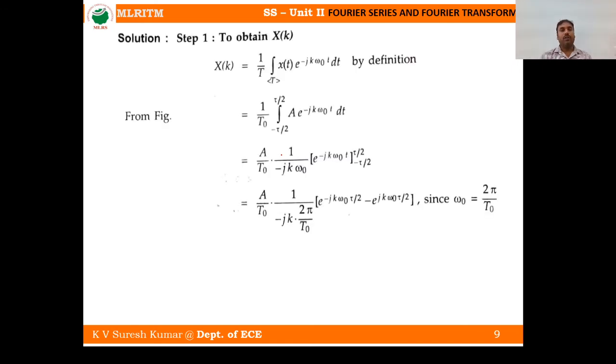Right. Now what is our aim? Our aim is to draw the magnitude spectrum and phase spectrum using the exponential Fourier series. Right. So 1 by T, this is the standard definition of the exponential Fourier series.